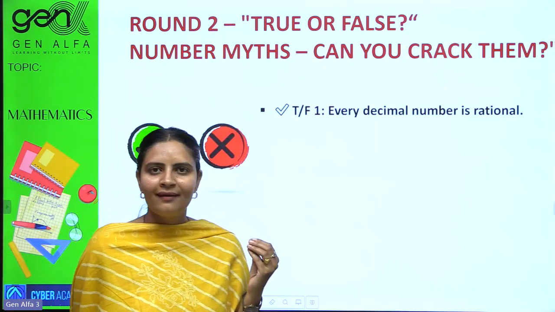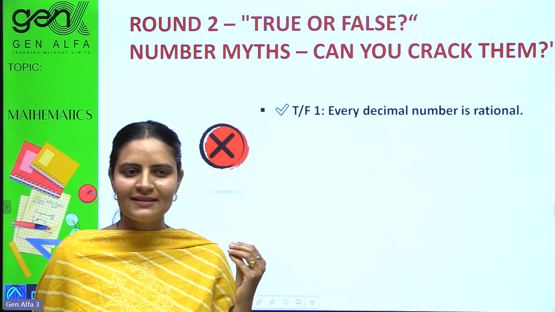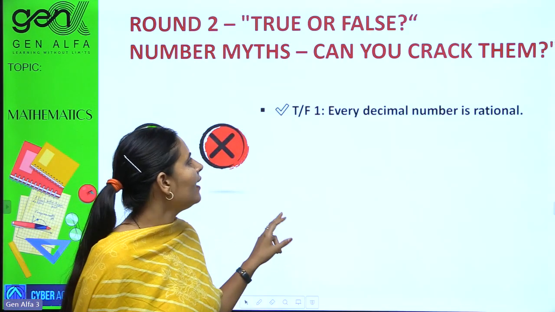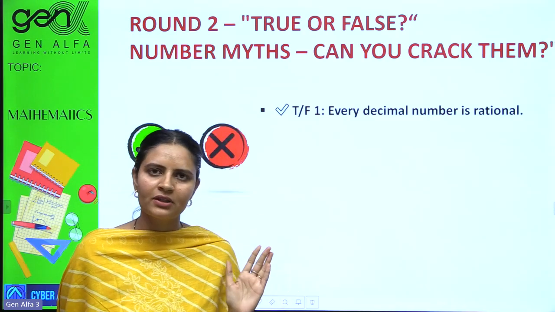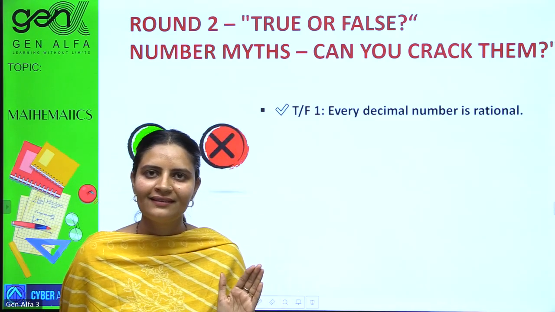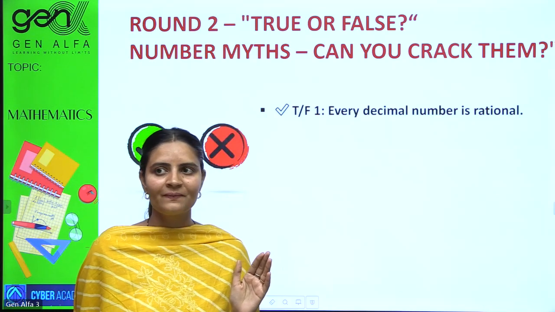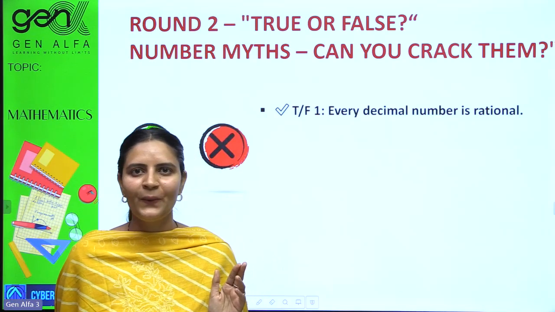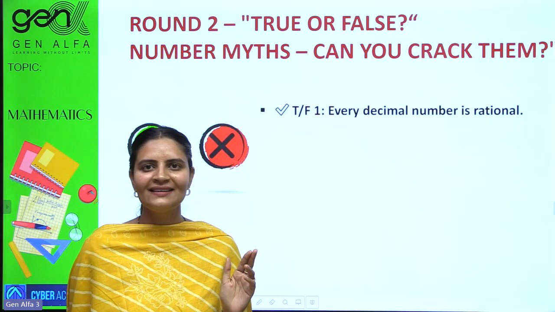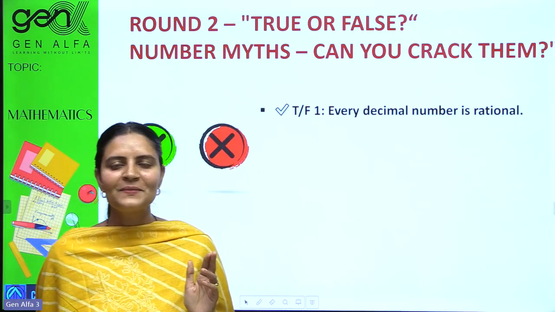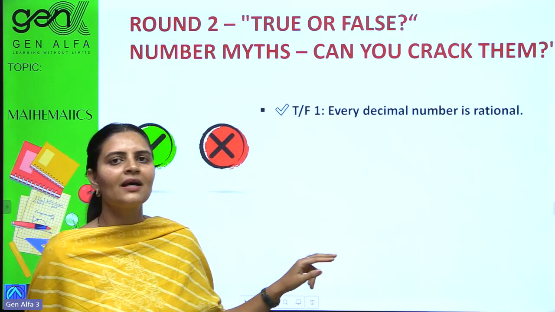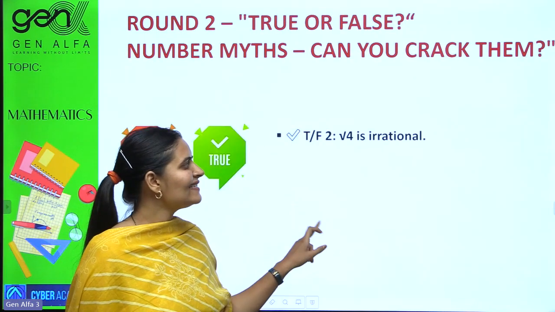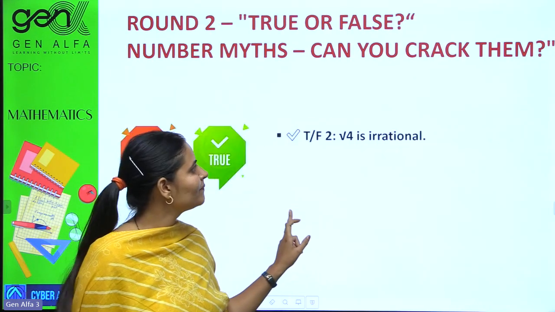Let's just tell me whether it is true or false. Every decimal number is rational. Every decimal number is rational. Think deeper. No, it's not like that. Every decimal is not rational. Which one is not rational? Ma'am, non-terminating ones are not rational. Yes, so it was false.